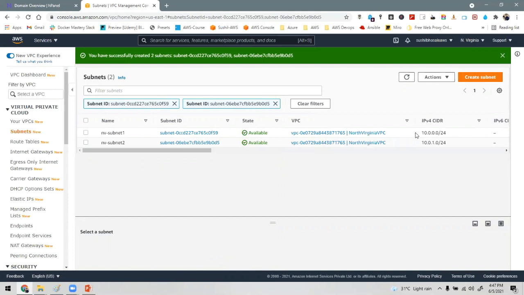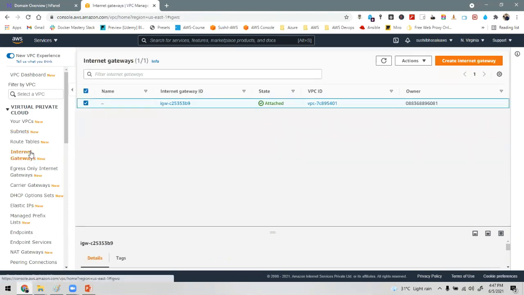Now we are going to create the internet gateway. Why do we require an internet gateway? Because we need to access the machine from our home. This is the default internet gateway that AWS already gives you for the particular region, but we will be creating our own internet gateway.